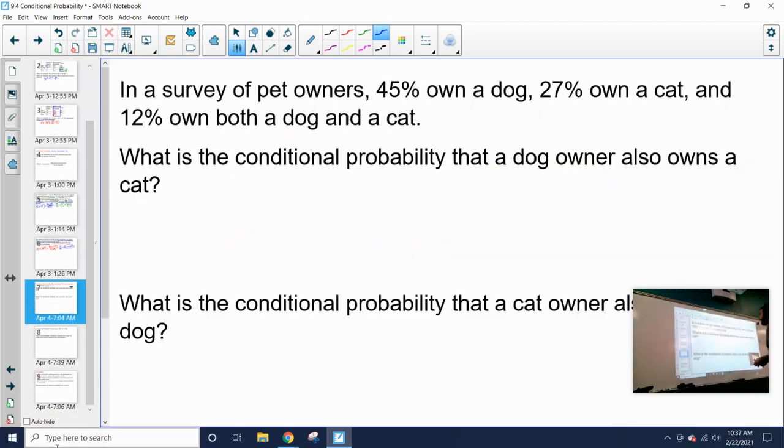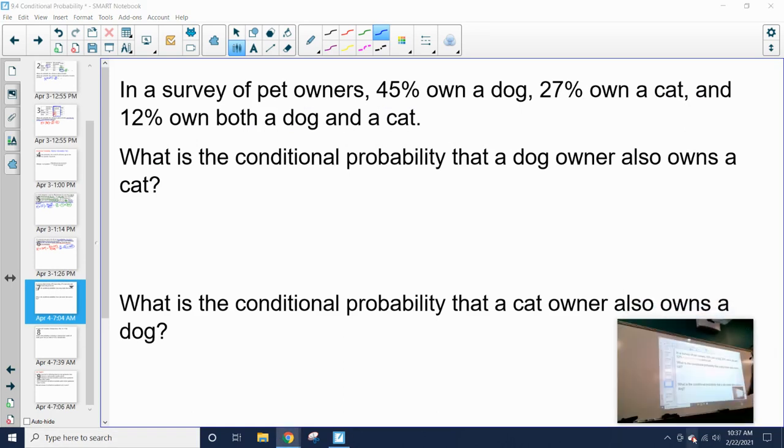All right. In a survey of pet owners, 45% own a dog, 27% own a cat, and 12% own both a dog and a cat. What is the conditional probability that a dog owner also owns a cat? So we know they're a dog owner. What's the probability that they also own a cat?